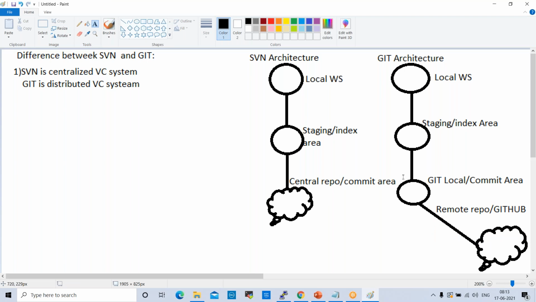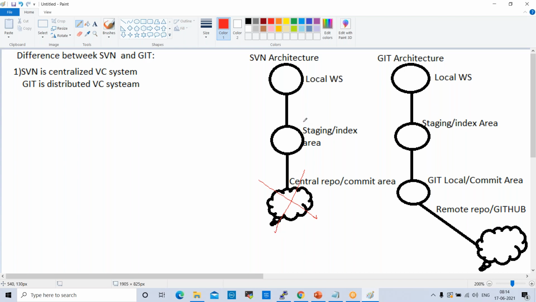If you observe the difference, in SVN we have only a central repository. The code will be directly moved to the central repository. Whereas in Git, we have two repositories: a local repository and also a remote repository. So for example, say this central repository is not available. In real time, sometimes maintenance activities, server maintenance activities, will be happening. This is the server, the central repo. So it is not reachable. What will happen here?